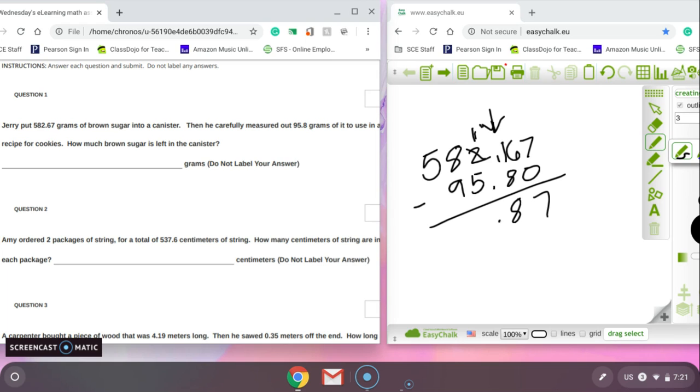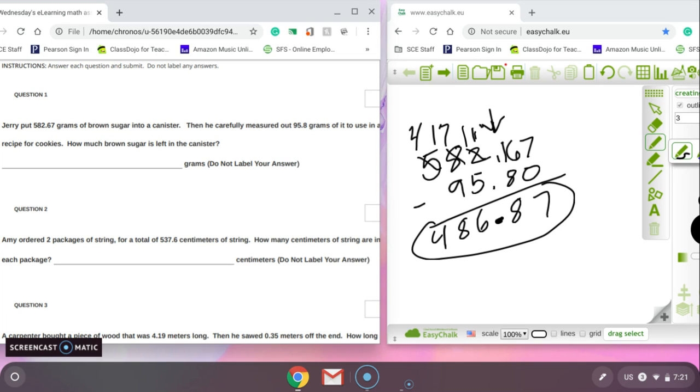Decimal minus decimal, we just bring it down. 1 minus 5 you can't do, so we regroup, and 11 minus 5 is 6. 7 minus 9 we can't do, so 17 minus 9 is 8. And 4 minus nothing is 4. So our answer was 486.87 grams. And it said do not label your answer. It's just 486.87 for number 1.